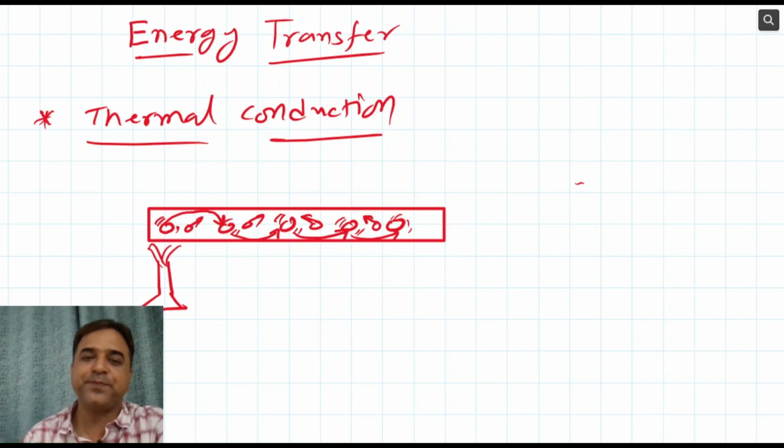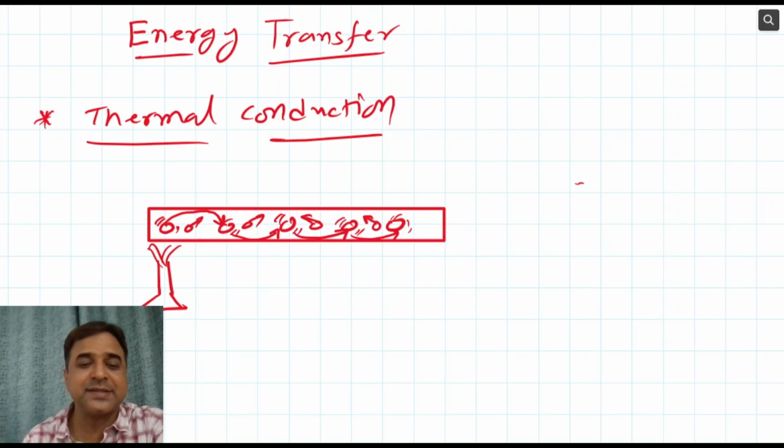But you will say metals are also solid, non-metals are also solid. So which are said to be good conductors and which are bad conductors? You know that metals are considered good conductors of heat, while non-metals are bad conductors of heat. Why so?